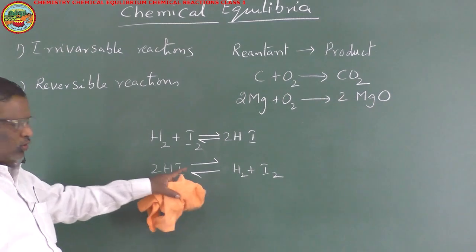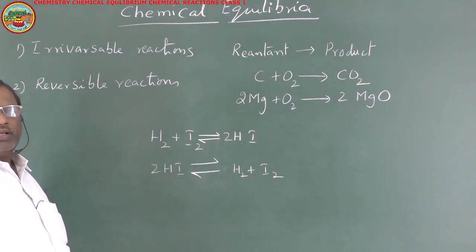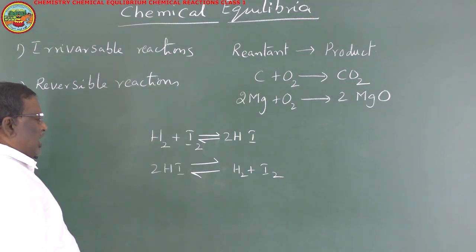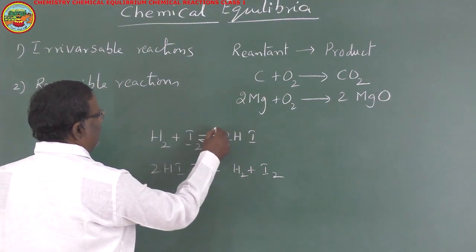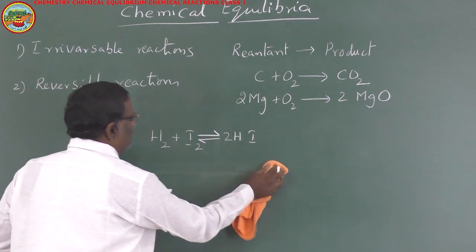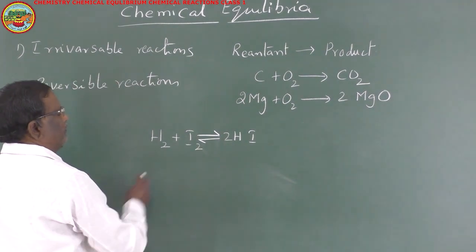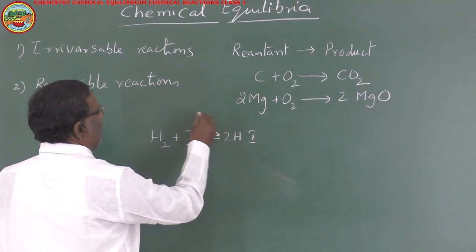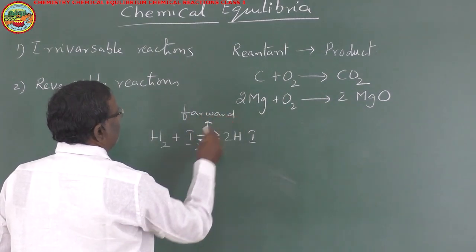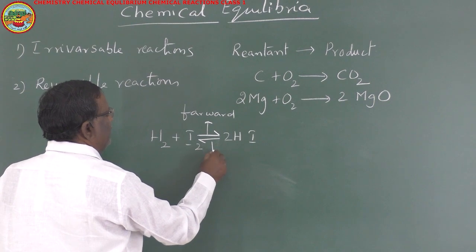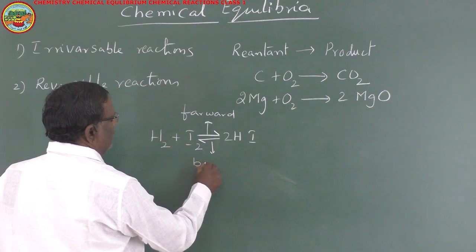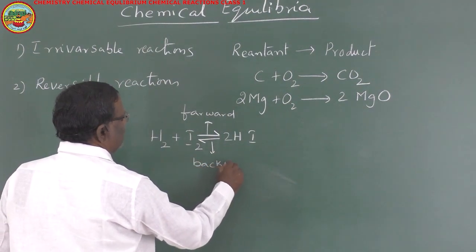This is the way to represent a reversible chemical reaction. Here, the conversion of reactant into product is known as the forward reaction, and the conversion of product back into the reactant is said to be the backward reaction.